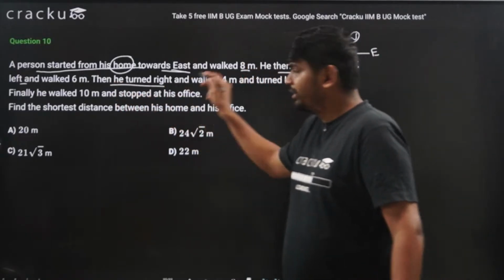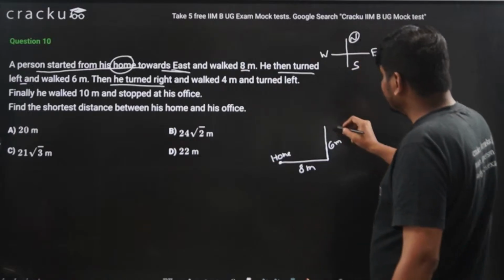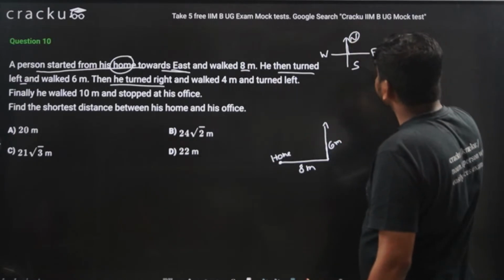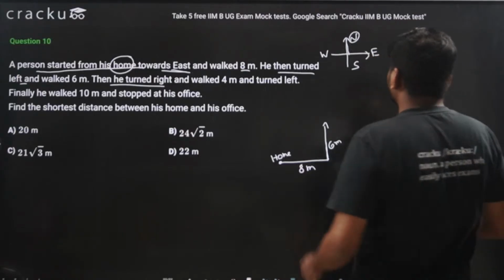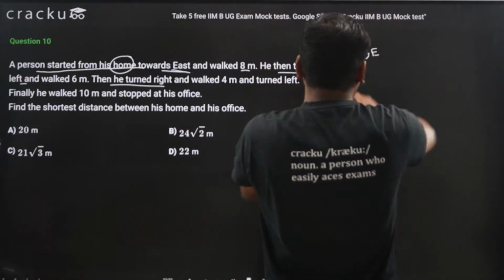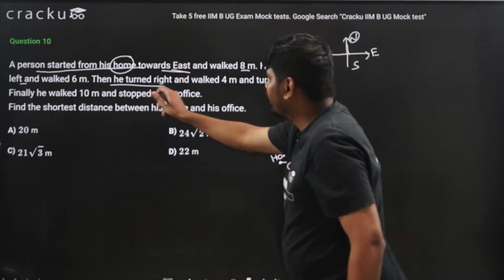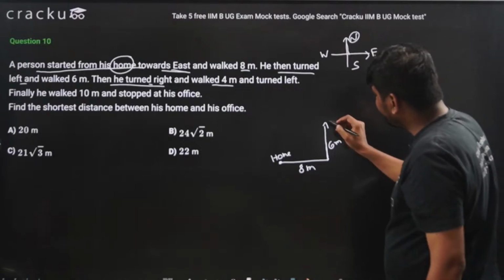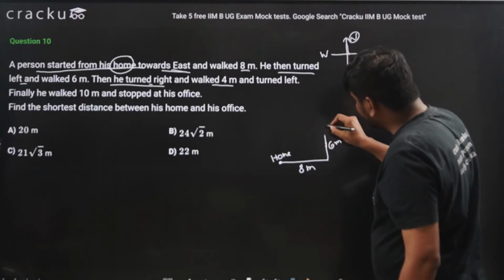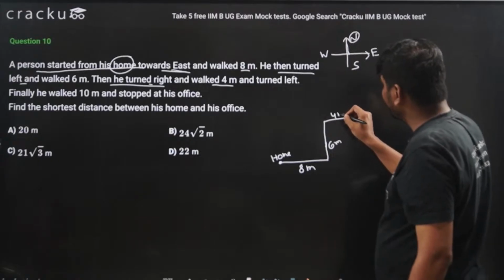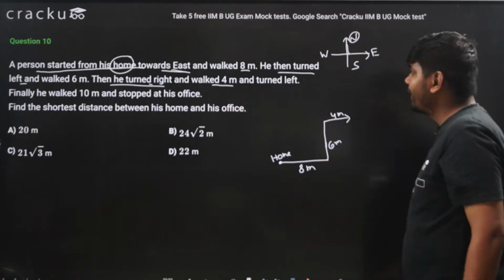Then he turned right. Now since he is facing in the north direction, this is your right, that is east direction. Then he turned right and walked 4 meters. Now he turns in this direction and walked a distance of 4 meters.